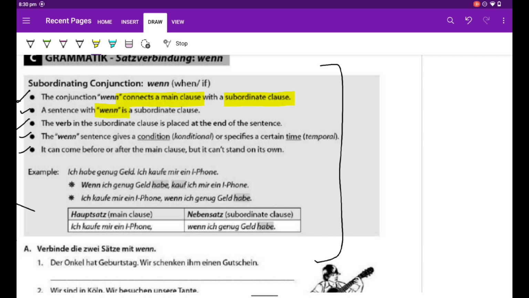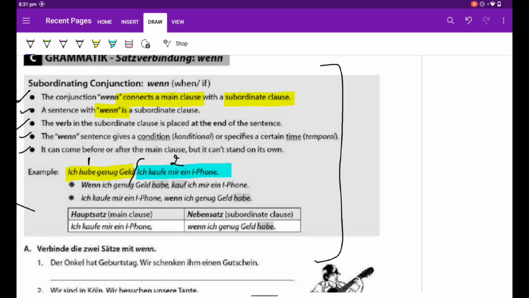Before making our own sentence, we are going to focus on the example given here. Ich habe genug Geld. You see, this is one sentence. How do we know it is one sentence? Because you can see here is a full stop in between these two. So this is sentence 1 and this is sentence 2. One is Ich habe genug Geld, I have enough money.